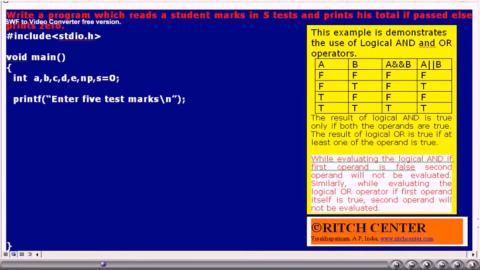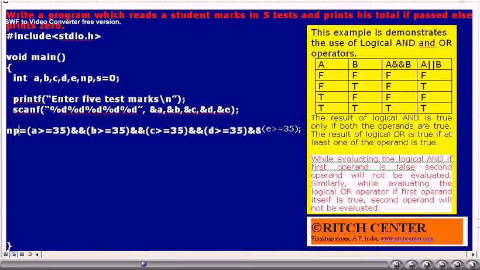This printf statement is used to ask the user to enter 5 test marks. The scanf statement is used to read the data into these 5 variables a, b, c, d, e. As usual, the format string is specified as having 5 %ds, and then the second arguments for the scanf, that is addresses, are given as ampersand a, ampersand b, ampersand c, ampersand d and ampersand e.